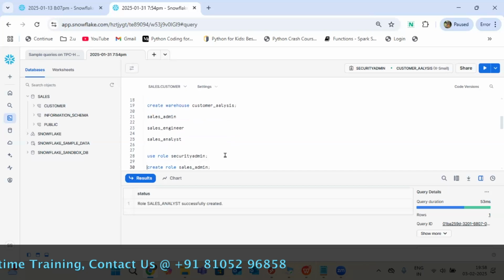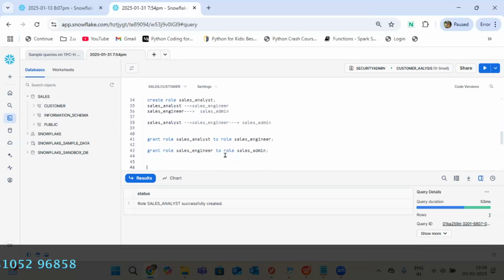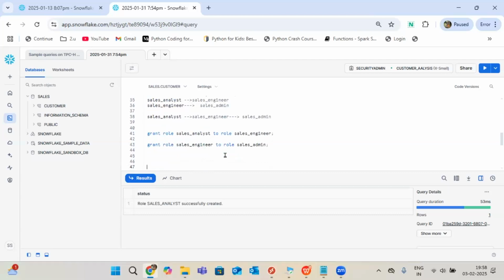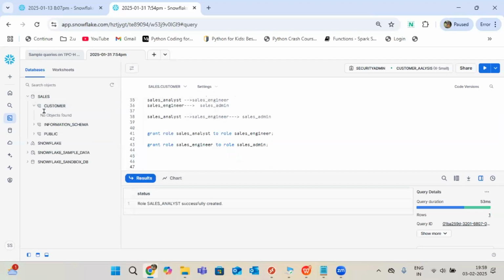Without giving an address, where will it create? It's a kind of address only. So schema is mandatory? 100%. Without schema, you cannot do anything. Any object creation goes inside a schema. Tables, views, streams, pipes, everything will come under here.